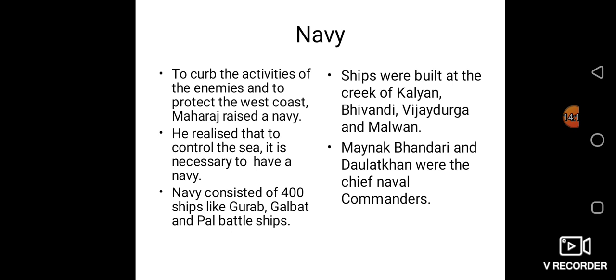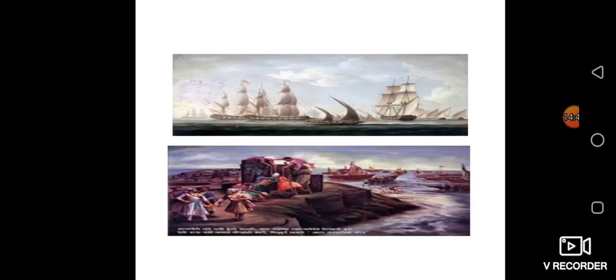Battleships like Gurab, Galbat and Pal were built at the Creek of Kalyan, Bhiwandi, Vijaydurg and Malwan. Mayank Bhandari and Daulat Khan were the chief naval commanders. They used to look after the ships and everything in the navy. These are the ships, and this is the naval fort Shivaji Maharaj built, so it was not possible for enemy people to enter easily and attack the Swaraj.